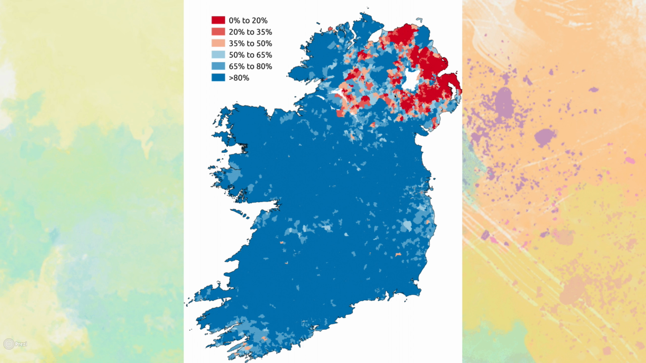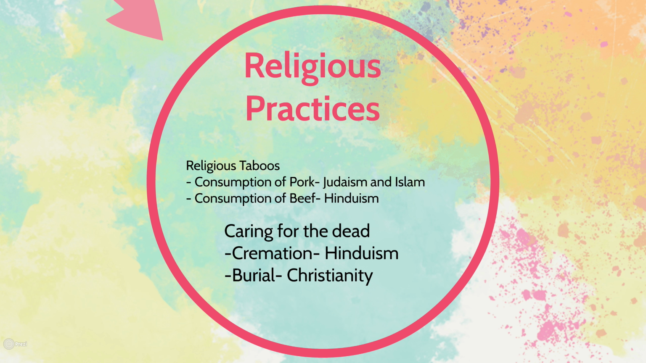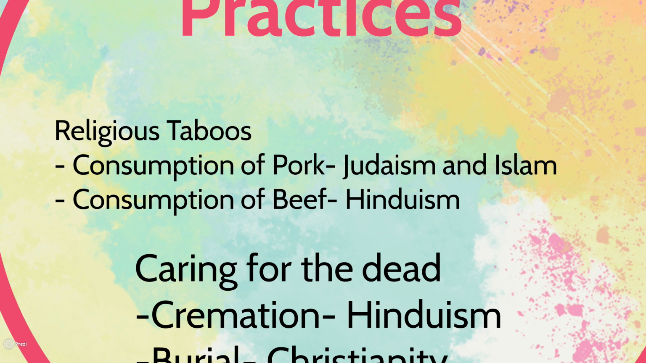Also, for the test, you're going to need to know about some particular religious practices, religious taboos. A religious taboo is a practice that is absolutely forbidden within a religion. Consumption of pork would be an example within Judaism and Islam. It is absolutely forbidden to consume pork. Conversely, in Hinduism, you can't consume beef. A lot of taboos revolve around foods and definitely a lot of activities, but the primary one you're going to need to know for the test is taboos surrounding foods.